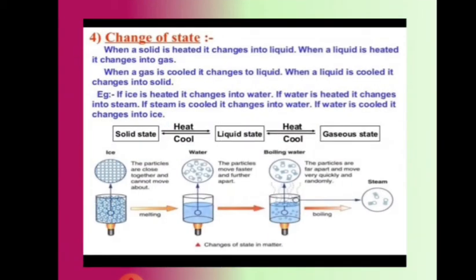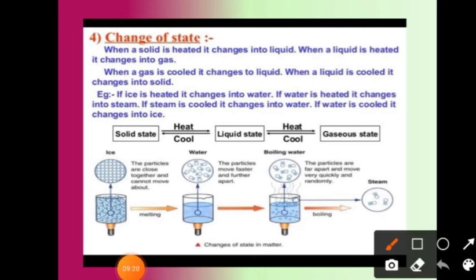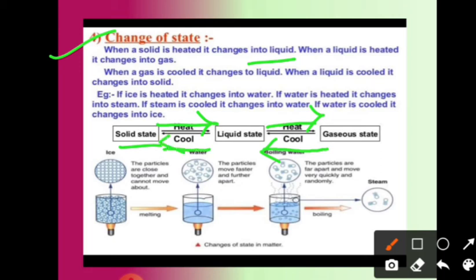So dear students, this is the summary of how the change of states happens. When a solid is heated, it changes into liquid. When this liquid state is heated again, it changes into the gaseous state. After reaching the gaseous state, when you cool the substance, it converts into the liquid state, and if you cool or freeze it again, the matter returns to the same state, that is the solid state.